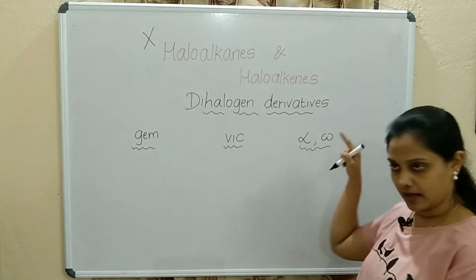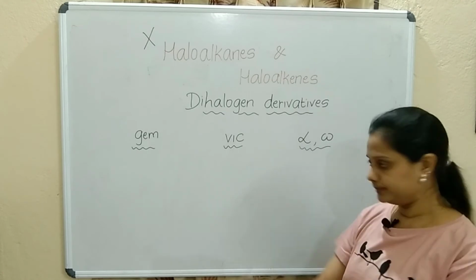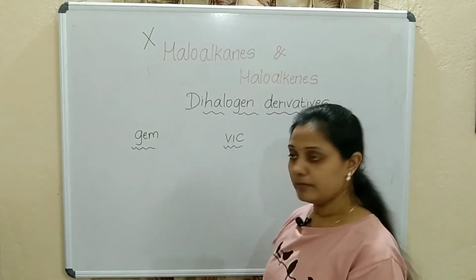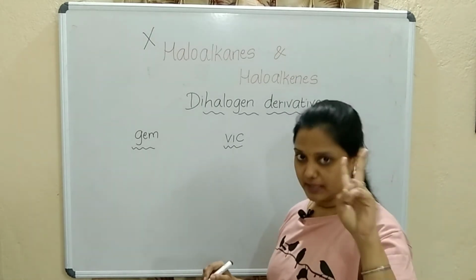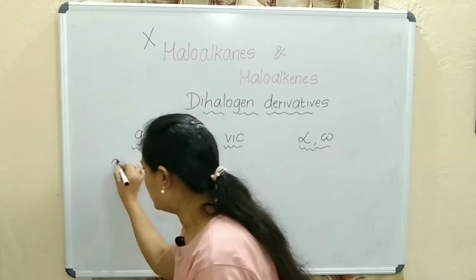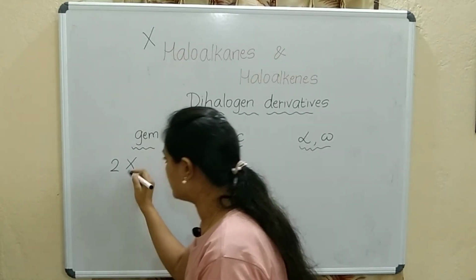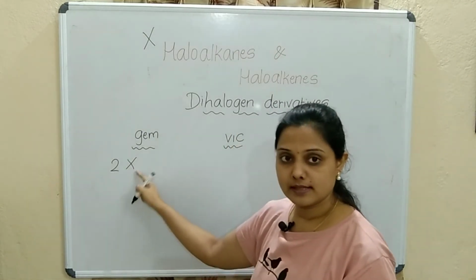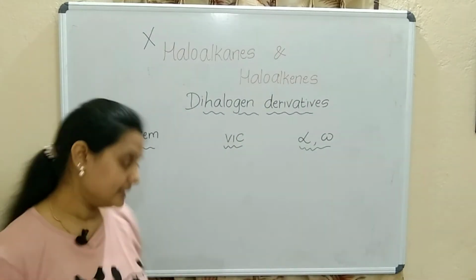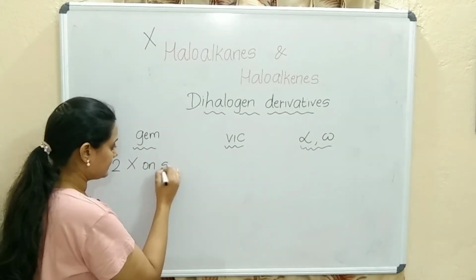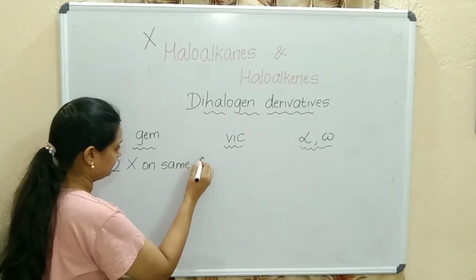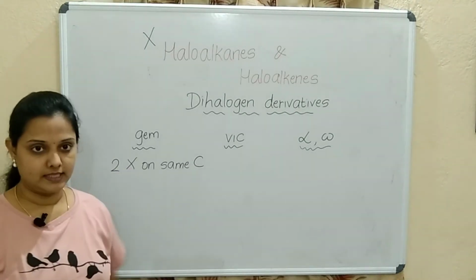Alpha and omega like W. Fine. So gem means what? Now how many halogens are there? Di means 2. So both the halogens, I will write as X because I told you we denote halogens as capital X. So 2 halogens on the same carbon, that is gem.